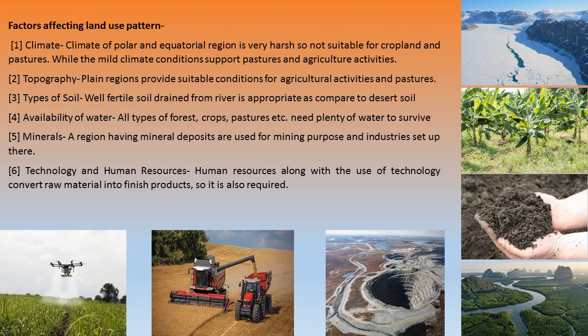Then next is technology and human resources. Human resources, along with the use of technology, convert the raw material into the finished product, so it is also required. Like you can see in this picture, this is a combine machine which is used by farmers for extracting grains from the farmland.